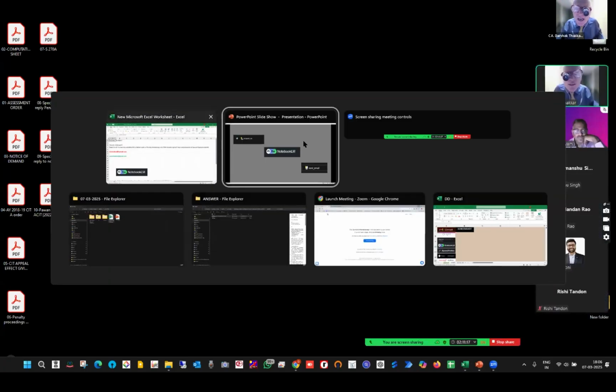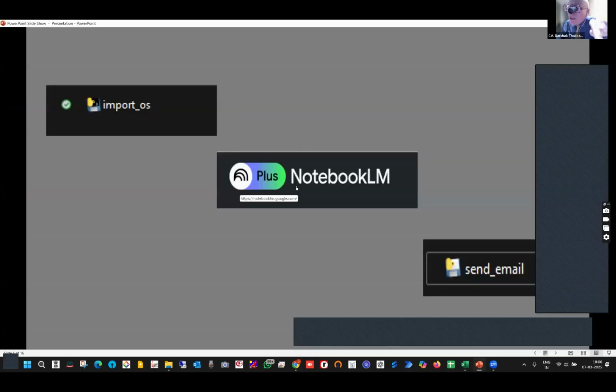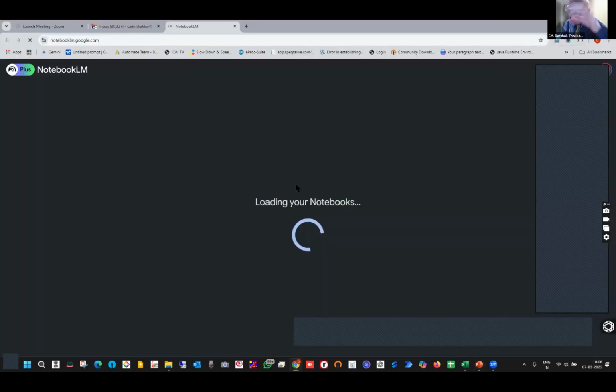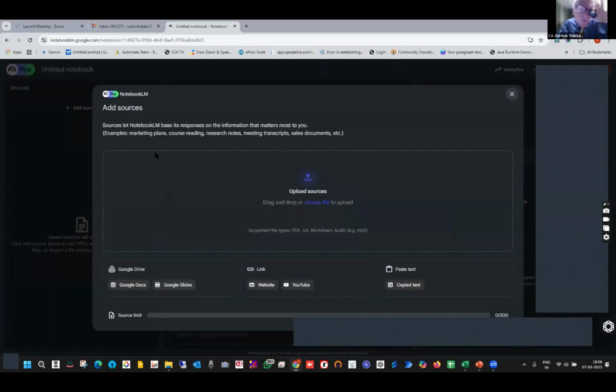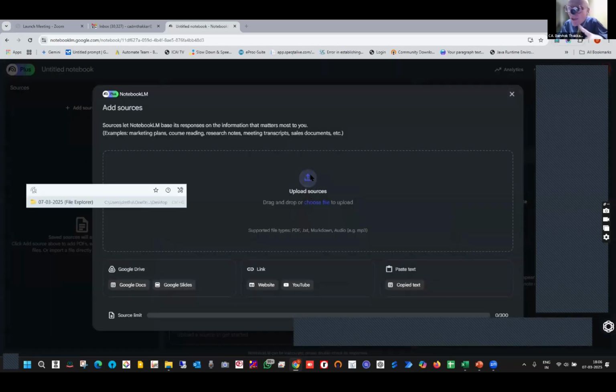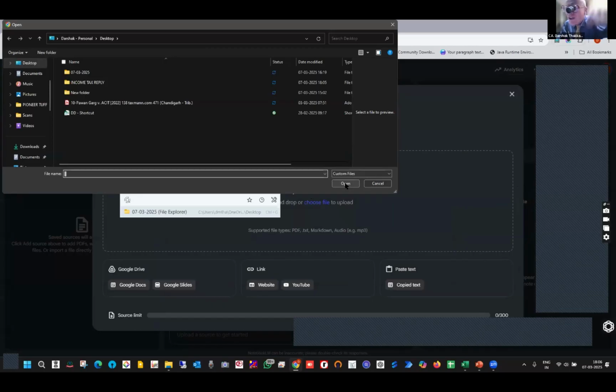Now I move to the second toy. This is the main toy. It is completely free. Just have your Google account there and you are good to go. Upload 50 files. Now look, I am on a case. I don't know anything about the case, but I just collect source documents. The toy is NotebookLM by Google. I just upload, and it will extract data from both scanned images as well as converted files. It has a beautiful OCR recognition. Even if it is a scanned image, it will extract text out of it.